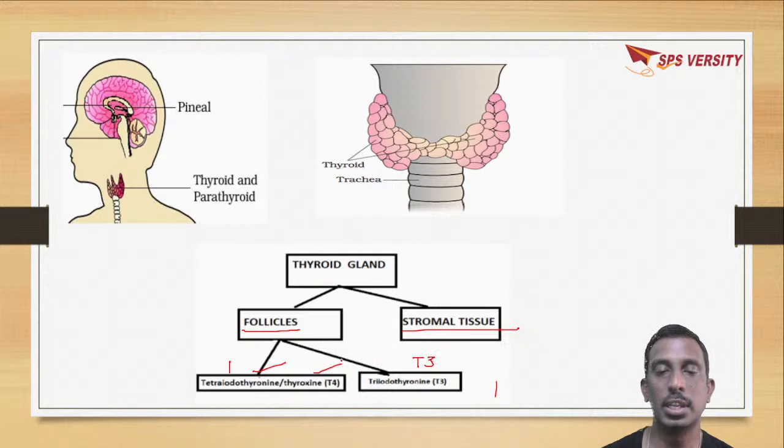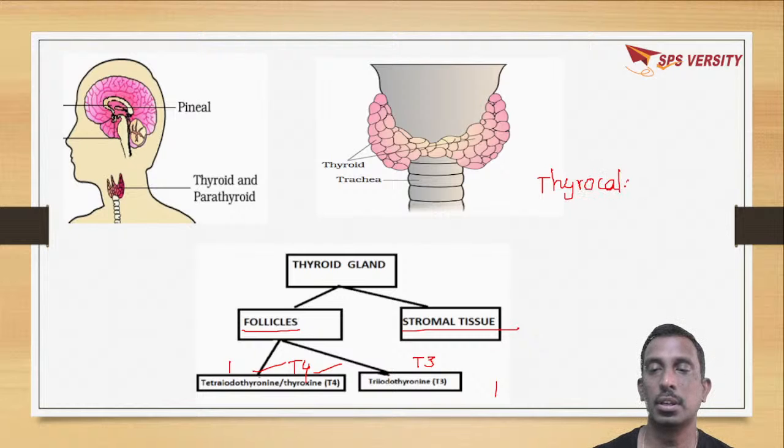So T3 and T4 come from follicles. Besides this, there is another hormone called thyrocalcitonin, which is secreted from the thyroid gland, which will control the blood calcium levels.